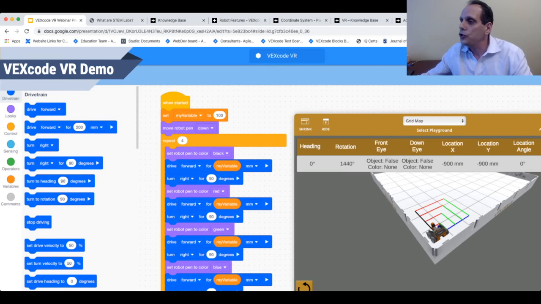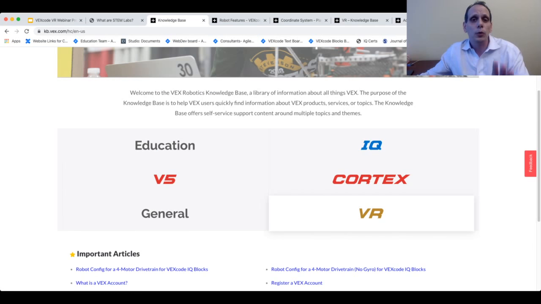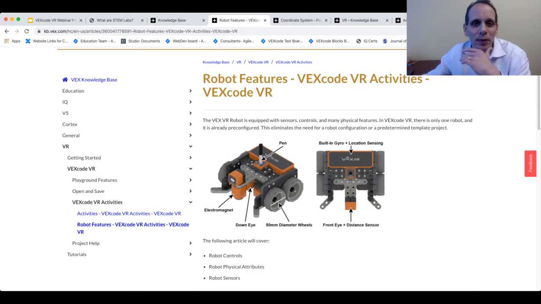Before I actually show you VEXCode VR, I just want to point one thing out to you. I talked about the robot. We added a section to our knowledge base. The knowledge base is our library of all things VEX. For VEXCode VR, there's a lot of articles in there. One of them talks about the VR robots. I just want to spend a second talking about that with you real quick.